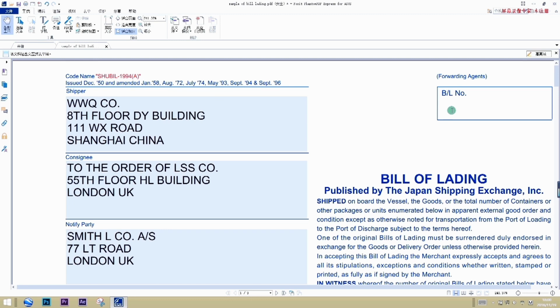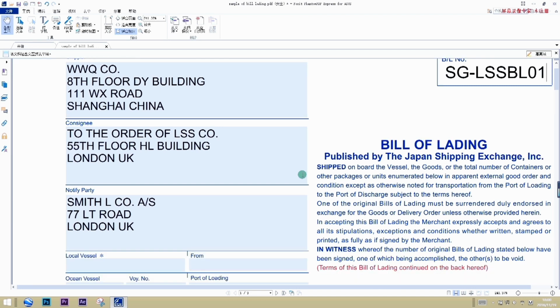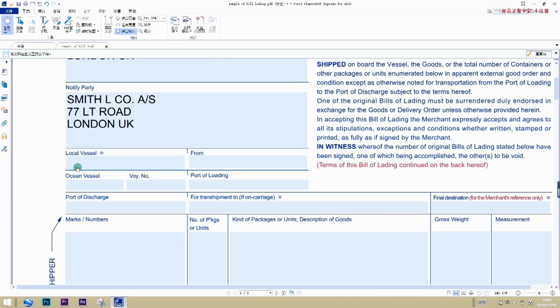Bill of lading number is given by the shipping company or his agent. Here our bill of lading is SG LSS BL01. The local vessel should be filled in only when it's needed. In our case, we don't need the local vessel, so we keep it blank.